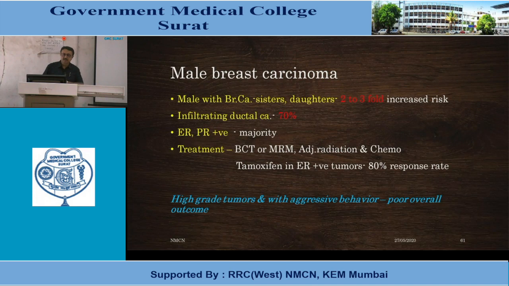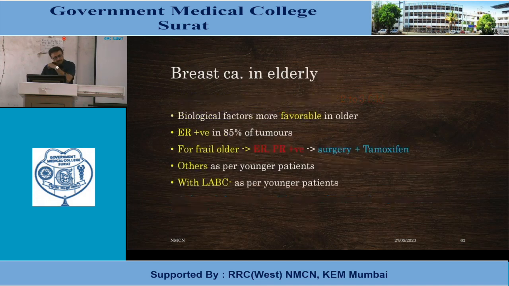Infiltrating ductal carcinoma is seen in 70% of patients, and usually it is receptor positive. Treatment is BCT depending on stage of disease and size of tumor, or standard therapy, modified radical mastectomy with adjuvant radio-chemotherapy. Tamoxifen is given in ER-positive patients, with a response rate of 80%. High-grade tumors with aggressive behavior occur in male breast carcinoma, so overall outcome is poor compared to female breast carcinoma.